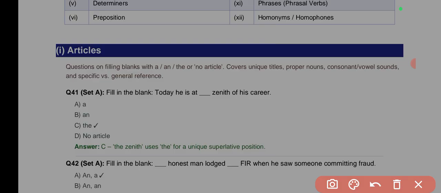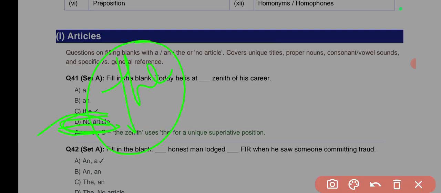So you can already hear me use the definite article the. That shows us that here the is going to be the right answer. Why? Because that point is a specific point and it is one point. If I say the apex, the apogee, the acme of his career, the zenith, the peak, all these words mean the same thing.